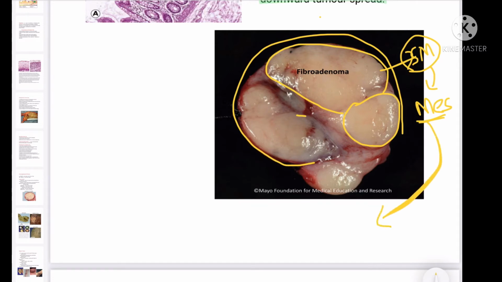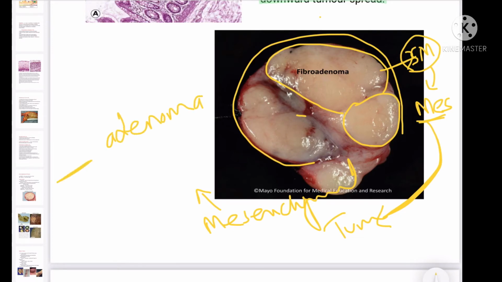So it is called a mesenchymal tumor. There should be some name. If it is benign, we can call it oma, and if it is malignant, we can call it sarcoma.